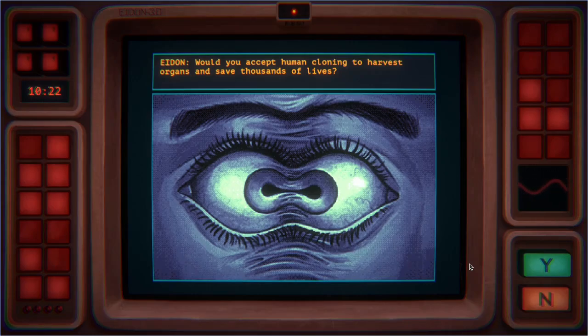Define the nature of human cloning. How cloned is the human? Am I cloning a full-fledged person with emotions, who needs to be killed and the organs harvested? Because if that's the case, then hell no. We're creating another sentient mind that can suffer, and then we're causing suffering just to get some organs. Versus, am I just cloning a lump of meat that will never be alive, that is purely kept alive through artificial means to grow these organs that can then be harvested? Then it's yes, why not?